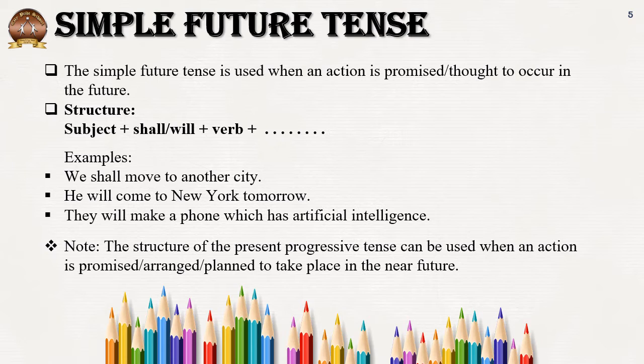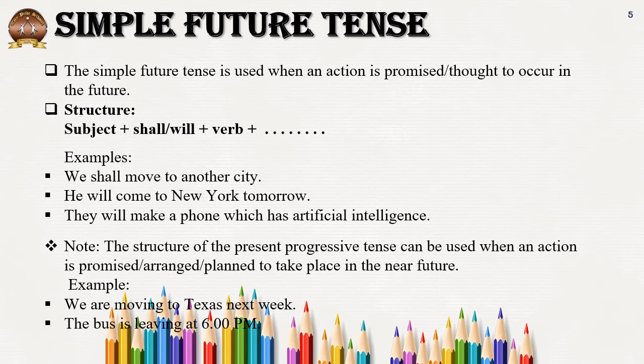Now, the present progressive tense can be used when an action is promised, arranged, planned to take place in the near future too. What is present progressive? Yes, present continuous. We are moving to Texas next week. The bus is leaving at 6 p.m. So see, the future actions can also be expressed with this.